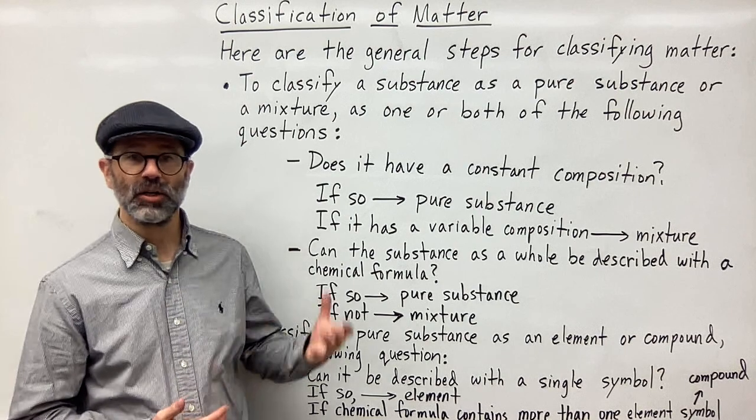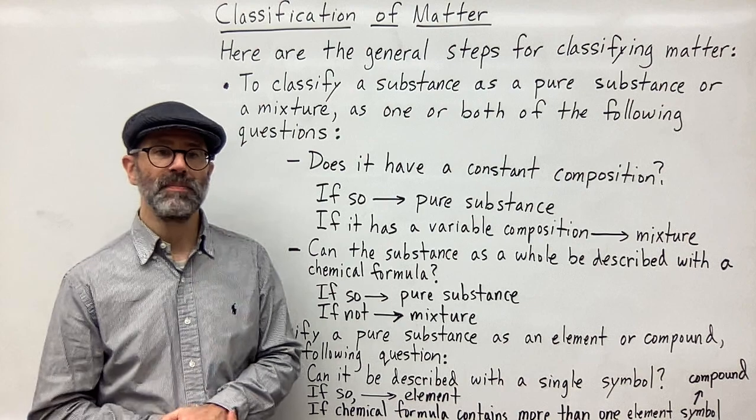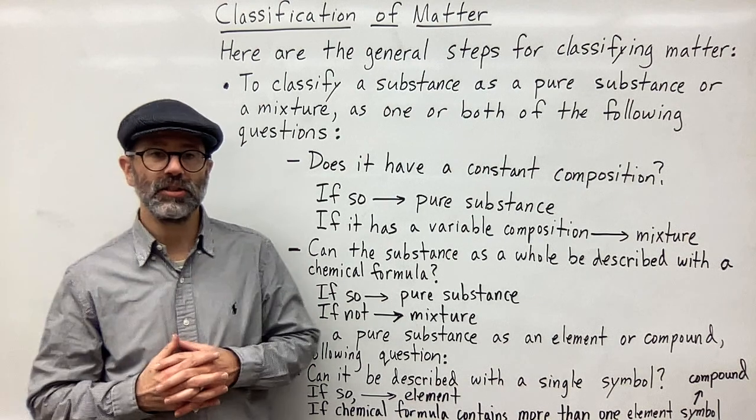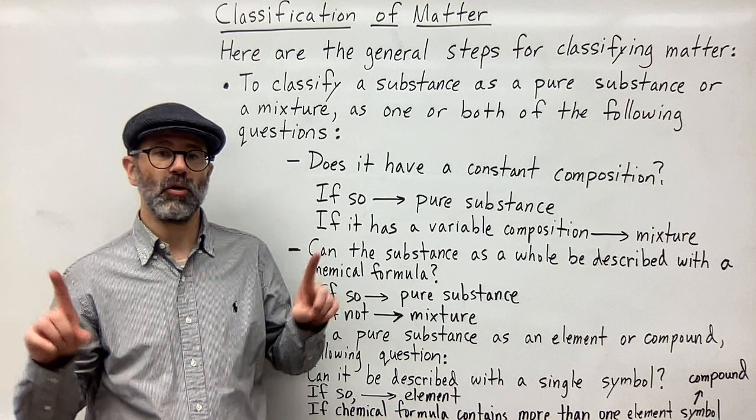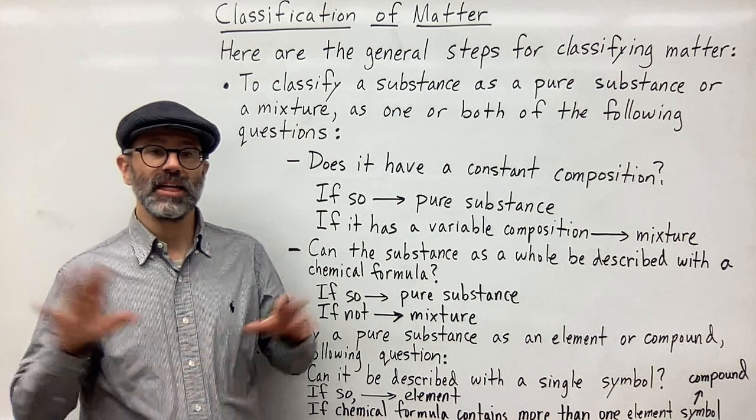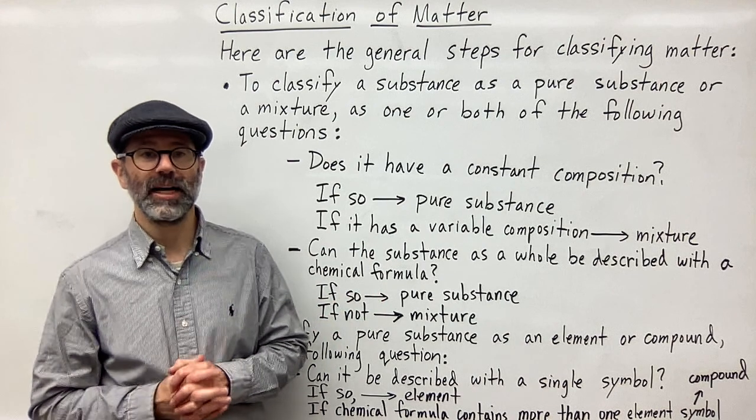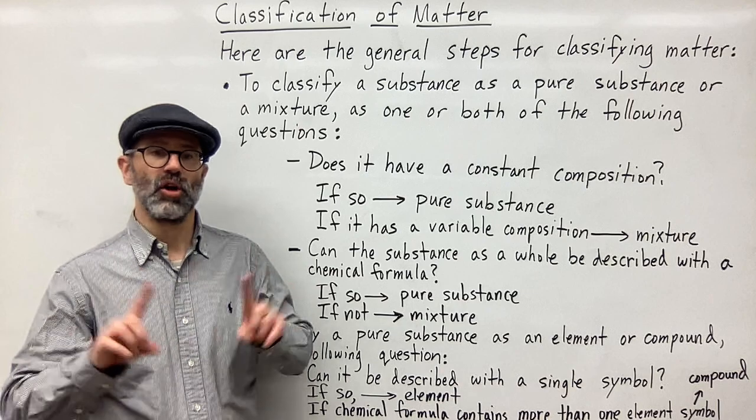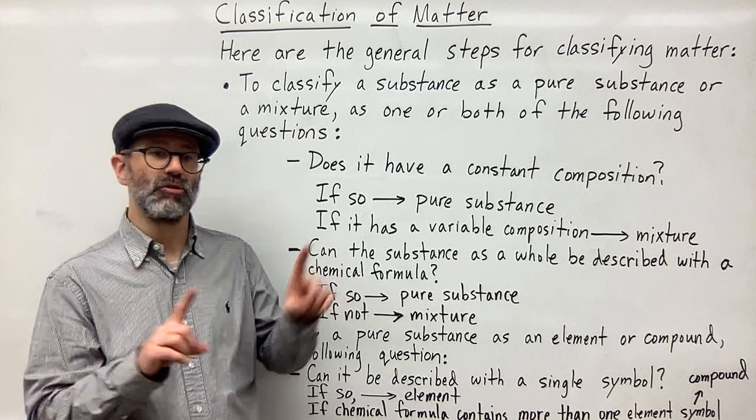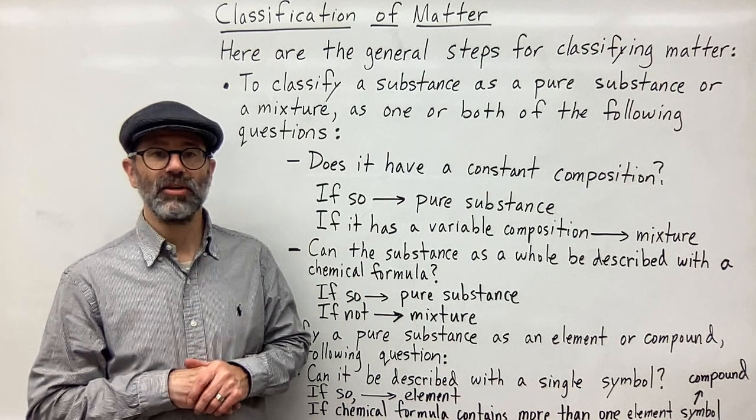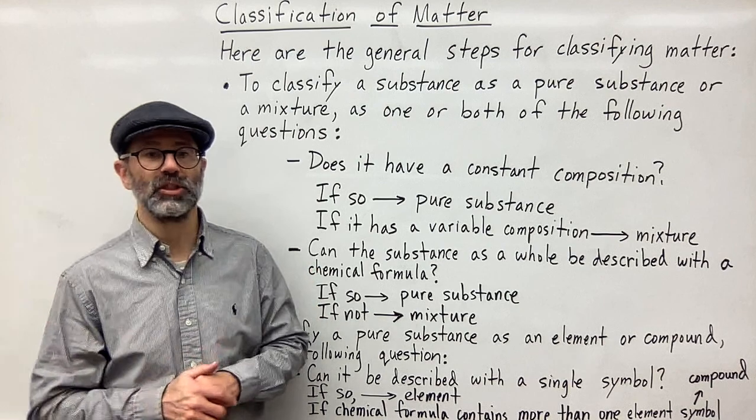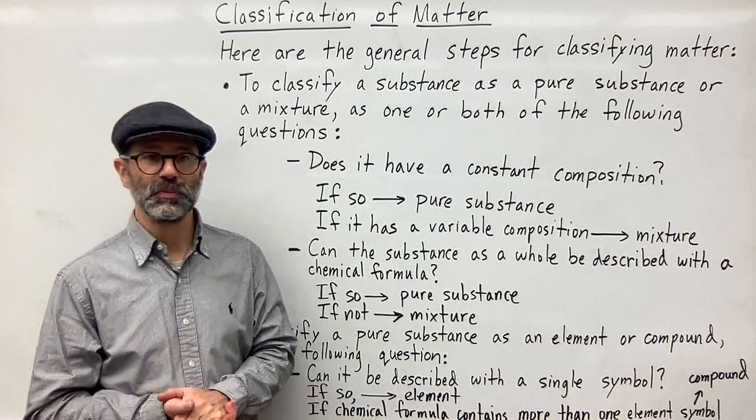So here are some general steps for classifying matter. To classify a substance, we're going to classify it in two different ways. First, we're going to classify it into two categories of either pure substance or mixture. And then each of those categories can be further divided, and we'll talk about that in its own. You can further divide your pure substances into element versus compound. And then you can also classify mixtures into homogeneous versus heterogeneous mixtures. So we'll get into that too.